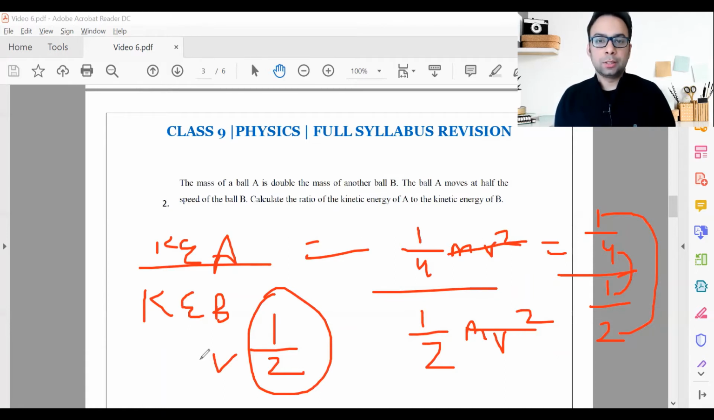Very simple question, straightforward application of formulas. But the point is, things are to be kept in mind that yes, formula you should know, and how to apply that concept is something that you should know.